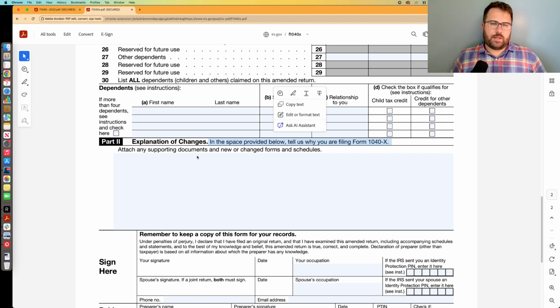This isn't tax advice, but generally speaking, for someone in this situation, I would say they could just write something very simple like, I forgot to include my business expenses on my originally filed Schedule C. I'm amending this return to report my business expenses against my 1099 income. Very simple, straightforward, plain English. It doesn't have to be fancy legalese for something as basic as this. Don't get me wrong, sometimes amended returns can be very complicated, but this is very simple. I didn't report my business expenses. Just say that.